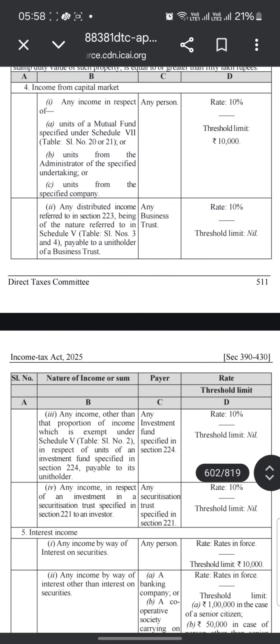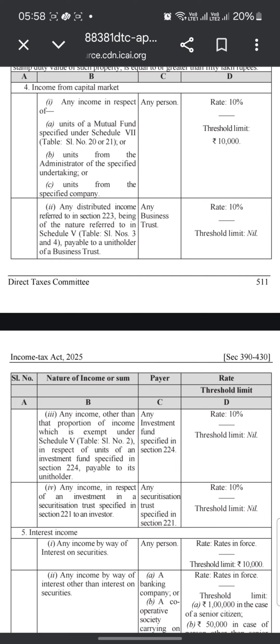Income from capital market. Any income in respect of units of a mutual fund as specified under Schedule 7 table serial number 20 or 21, or units from the administrator of the specified undertaking, or units from the specified company: the rate is 10% and the threshold limit is 10,000.